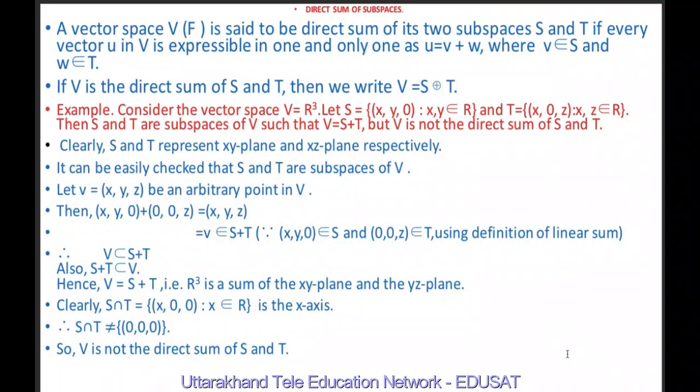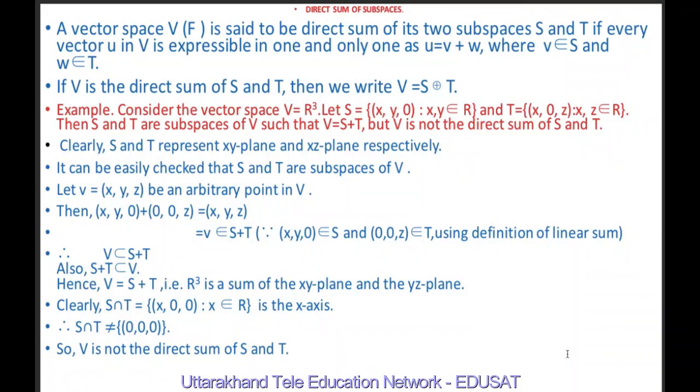For example, consider the vector space V equal to R cube, and S equal to (x, y, 0), where x and y are real numbers, and T equal to (x, 0, z), where x and z are also real.